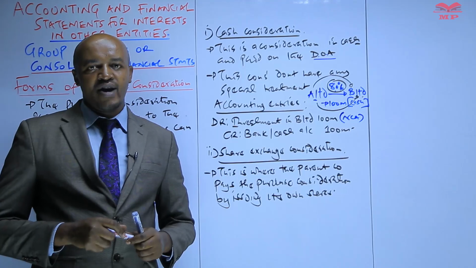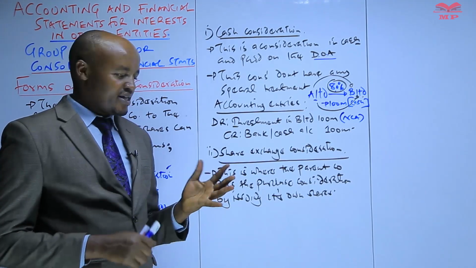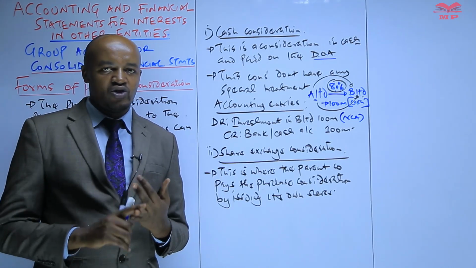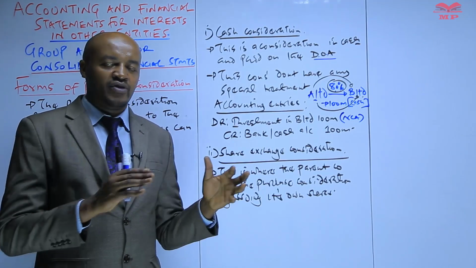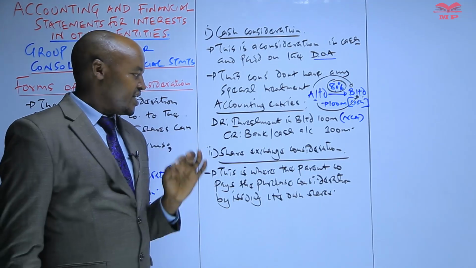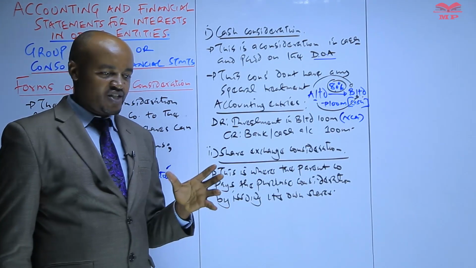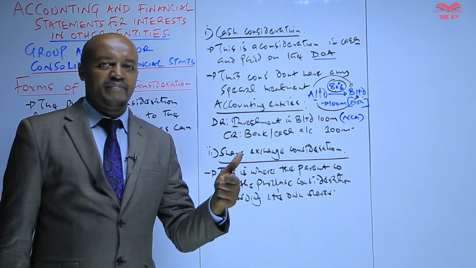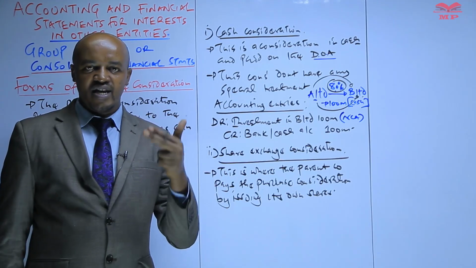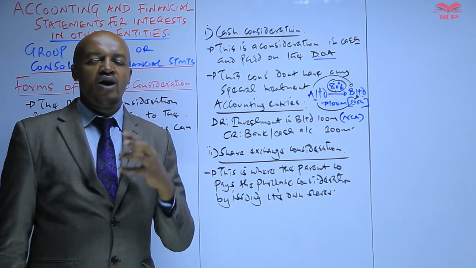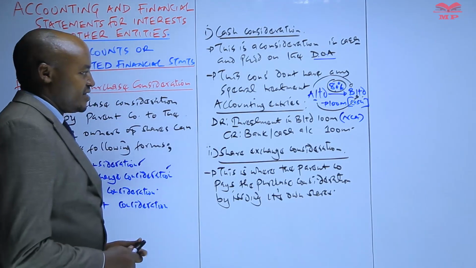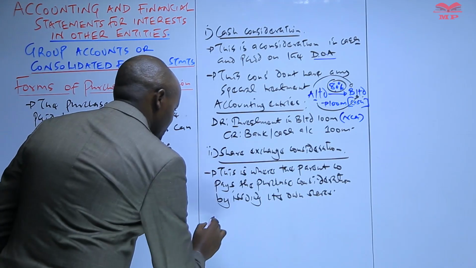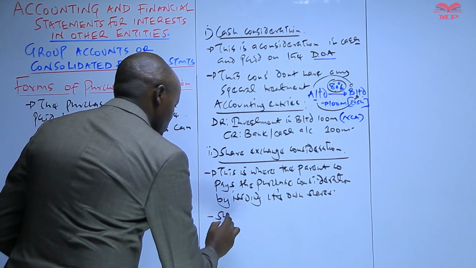Mostly, once the purchase consideration was paid by the parent company through a share exchange, the examiner will tell you two things. Number one, the parent company had not computed the purchase consideration, and number two, the parent company had not accounted for that purchase consideration. So anytime the purchase consideration has been paid through share exchange, you must be in a position to determine two things. Number one, compute the purchase consideration paid through share exchange, and number two, know how such purchase consideration is accounted for by the parent company.